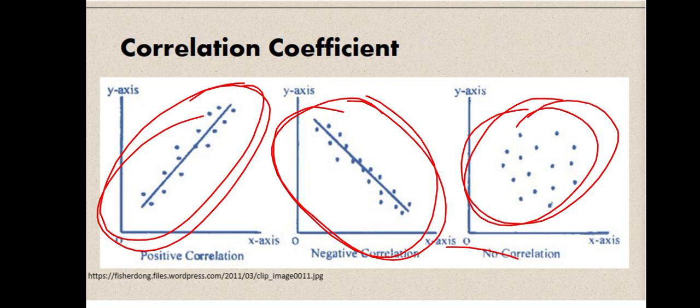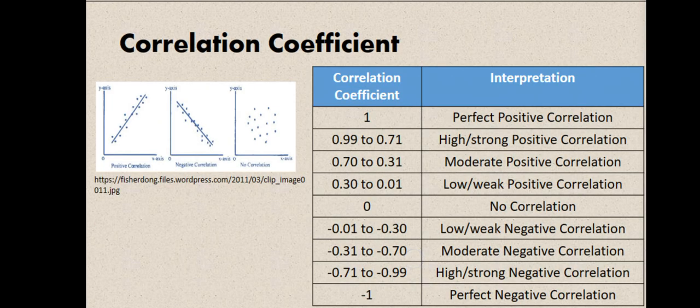Okay, so, since we are discussing the correlation coefficient, we have here the table for the different interpretations kapag yung value ng ating R or yung correlation coefficient is this one. So, kapag 1, syempre, perfect positive correlation. 0, no correlation. -1 is perfect negative correlation.